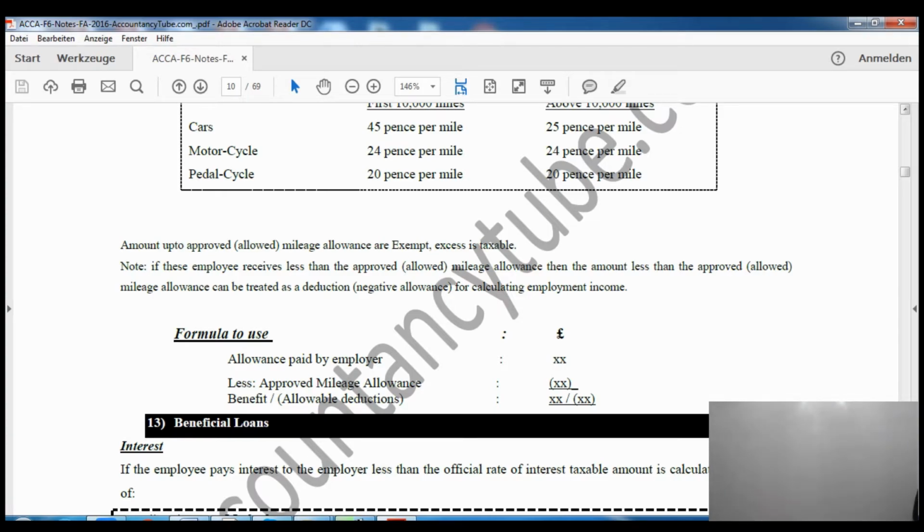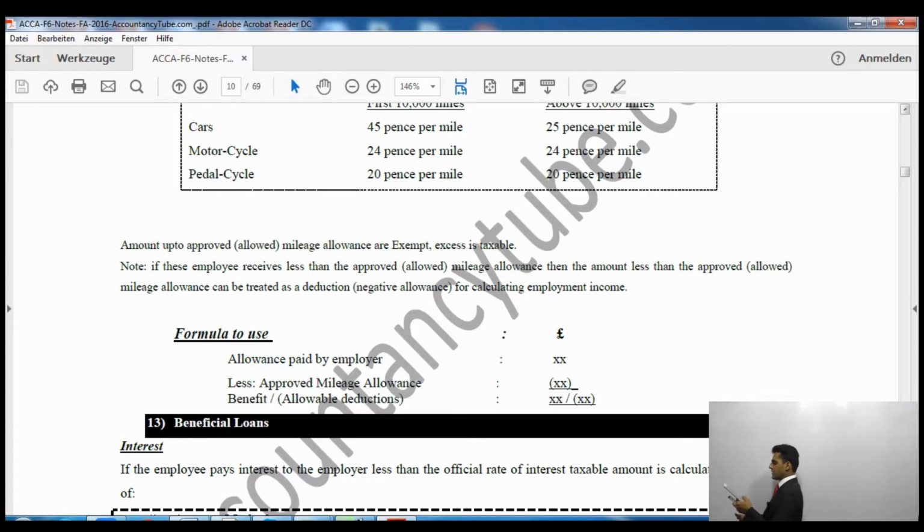Right, so the formula to use is the allowance paid by the employer. Say for example, if the employer pays you 40 pence per mile for all the miles, we'll take whatever the miles are multiplied by the 40 pence per mile, less approved mileage allowance, so we'll have to deduct approved mileage allowance, which is 45 pence for first 10,000 miles, and above that 25 pence.